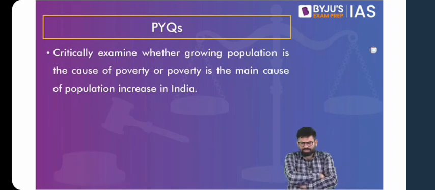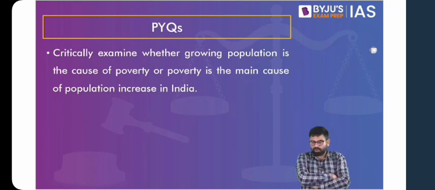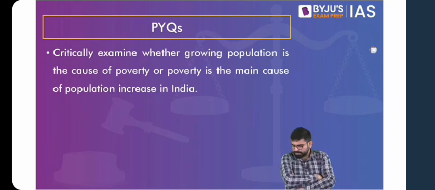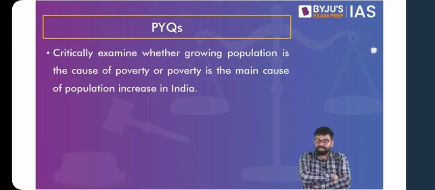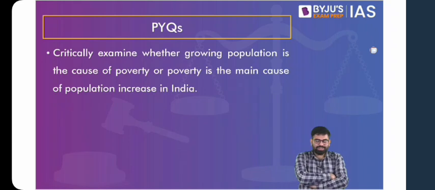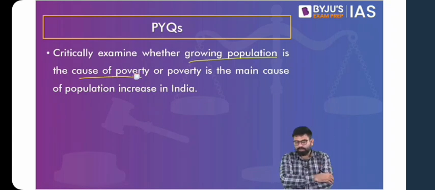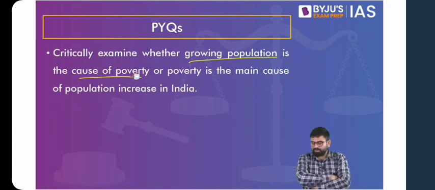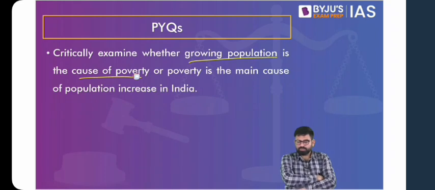So if we look at this question, we have to talk about the growth of population and its relationship with poverty. Yes, media can play an important role in spreading awareness with respect to improving the sex ratio. Here you have to primarily talk about the vicious cycle of poverty. This vicious cycle of poverty will be covered in the next chapter, and we will have a discussion again, do not worry. Let's see how you approach this.